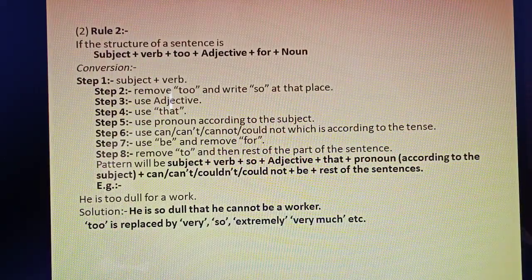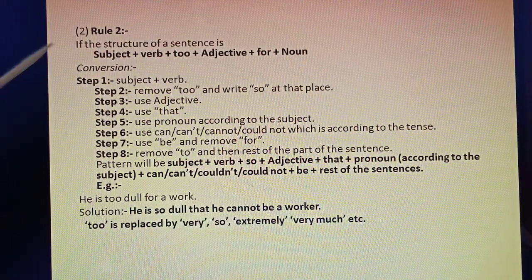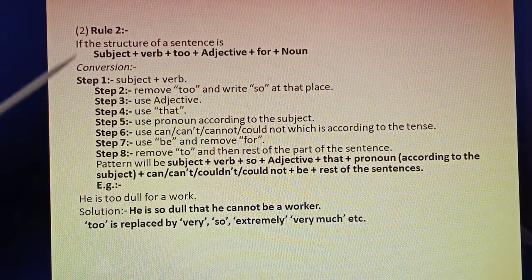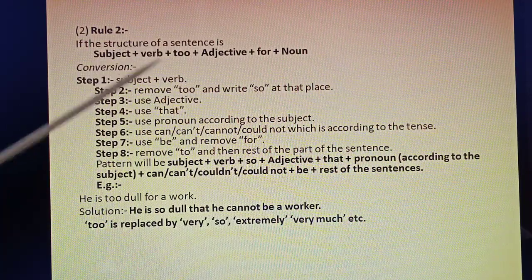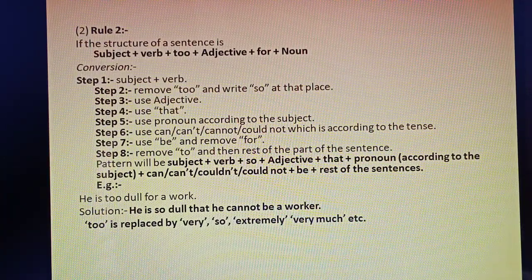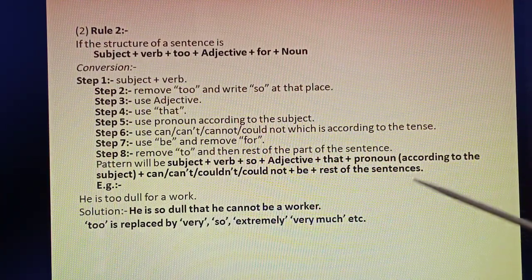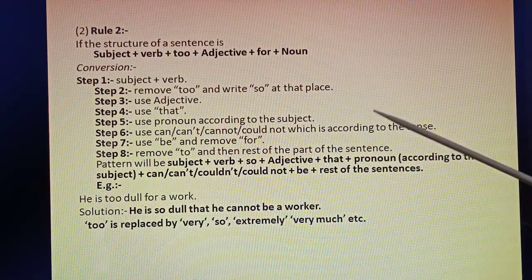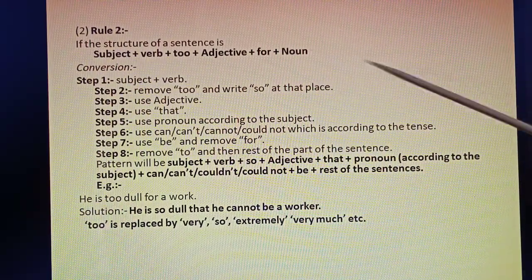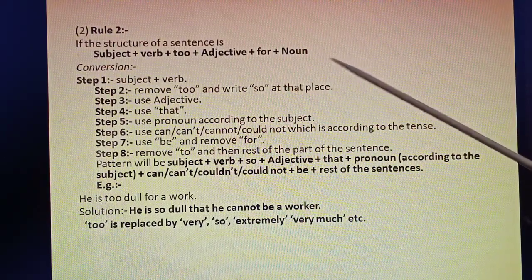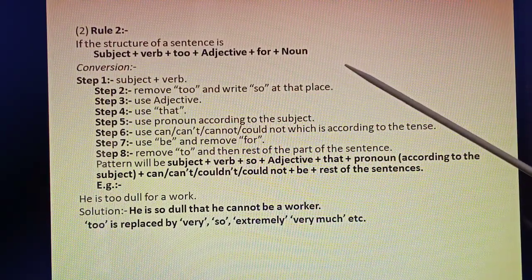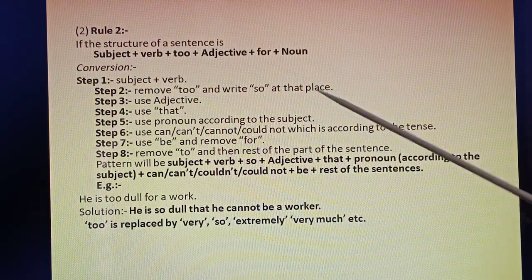Now, the second rule. If the structure of a sentence is subject plus verb plus "too" plus adjective plus "for" plus noun, what happens? Don't worry, it is very easy, but technically speaking you have to follow all these rules. How to convert? Step 1: subject plus verb, then remove "too" and write "so" at that place.